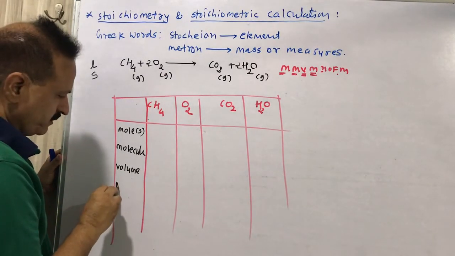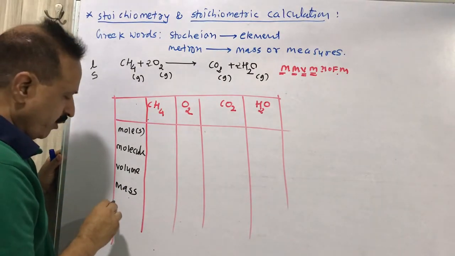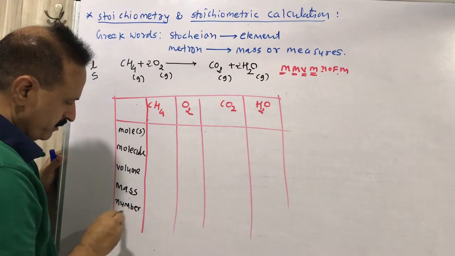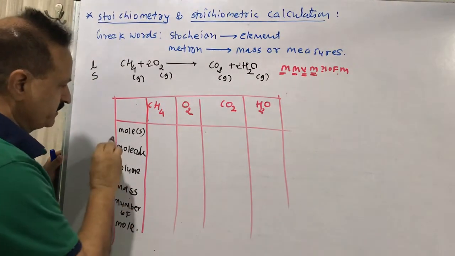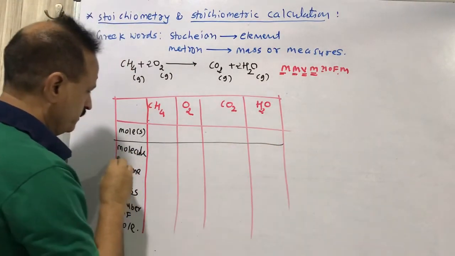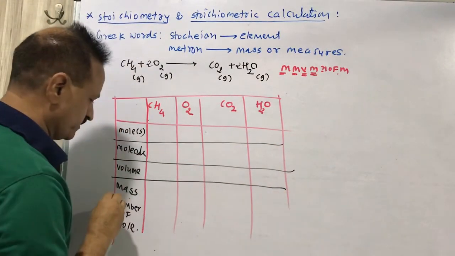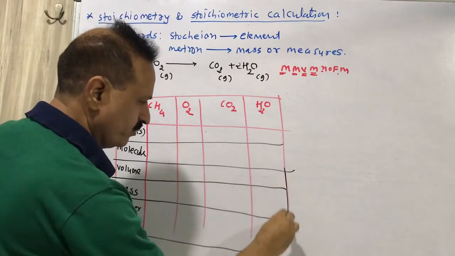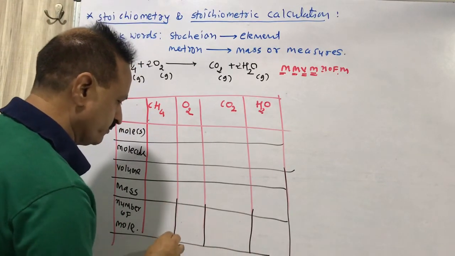M means mass. N of M means number of molecules. It is clear. This quantitative information we get from the above balanced equation. We will follow the balanced equation.